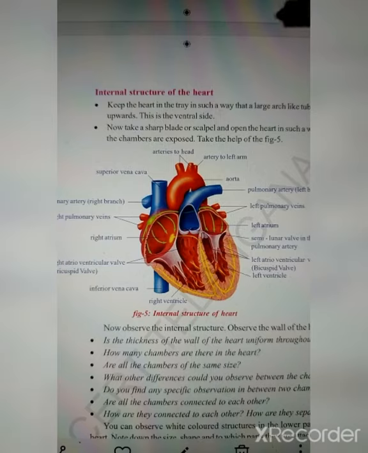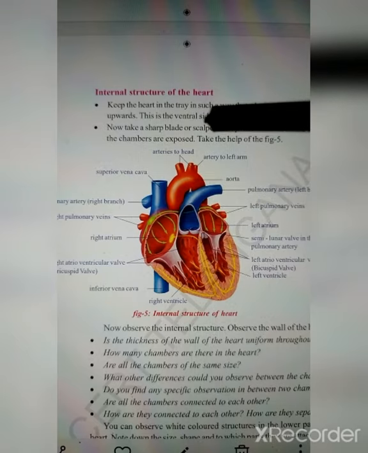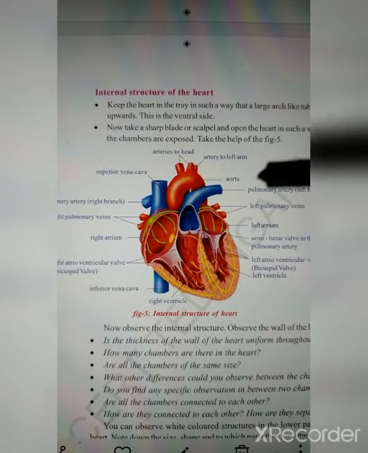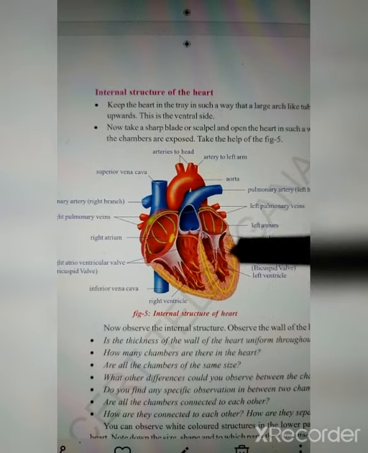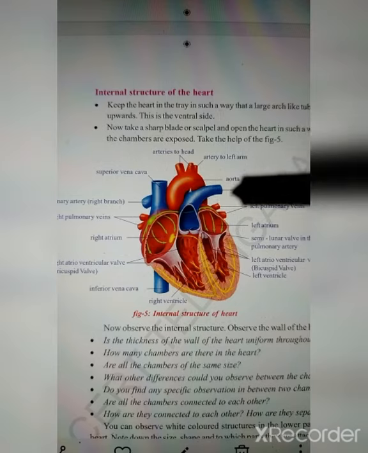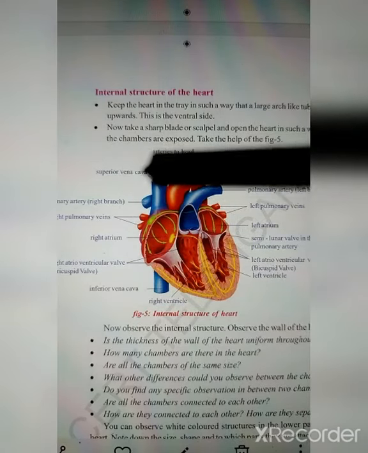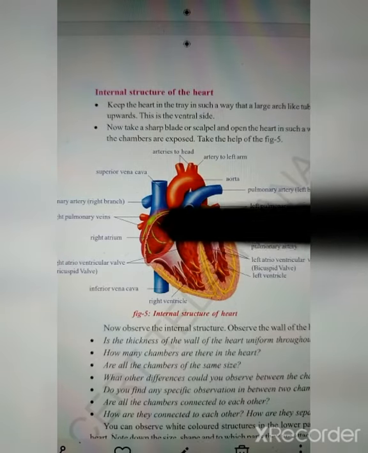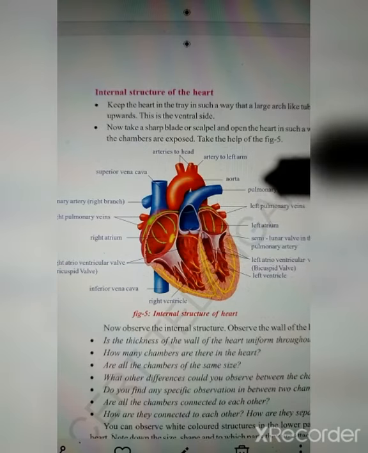So the heart receives the blood with the help of the atriums, both these atriums. From the lungs it will receive the blood with the help of the pulmonary veins, and it flows back to the left ventricle, and from the left ventricle it is sent to the entire body with the help of the aorta. From the body the heart will receive the blood with the help of the superior vena cava and inferior vena cava, and it moves to the right atrium, and from the right atrium it flows to the right ventricle, and from the right ventricle it is sent back to the lungs with the help of the pulmonary artery.